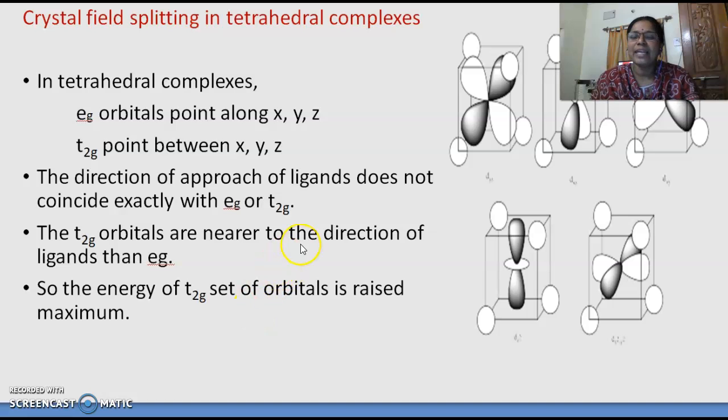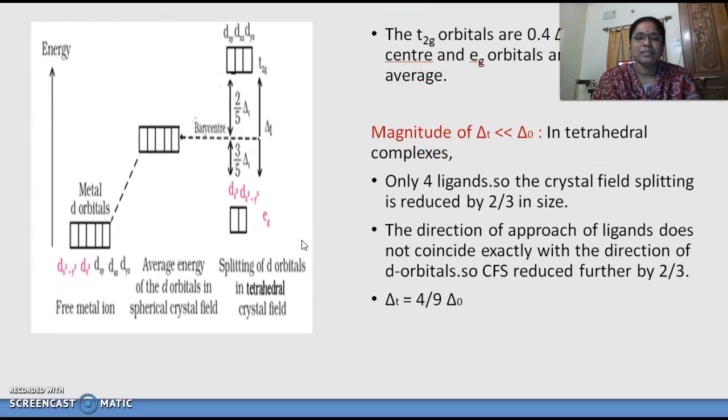That's why it is quite the reverse when compared to octahedral complexes. In octahedral, t2g comes down, whereas eg goes up.